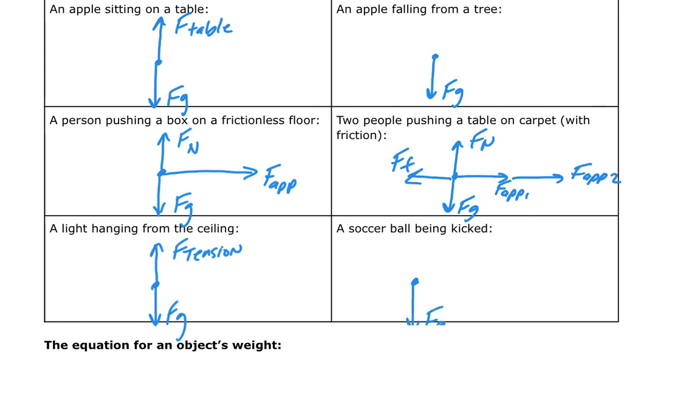All right, I've still got the force of gravity. I'm going to assume that the soccer ball is still on the ground as it's being kicked. So I've got the force of gravity going down. I've got a normal force going up, right, because the ground is still pushing it up. And I'm going to assume the person is kicking it to the right. So I'm going to put that force of kick. I could put force applied there as well, but kick is fine, okay? So that's the basics of how I'm going to do a free body diagram.